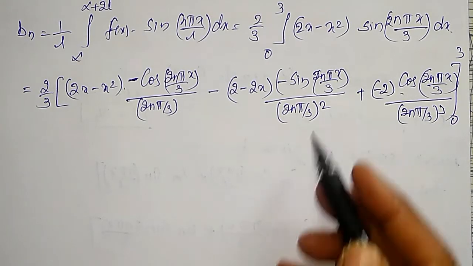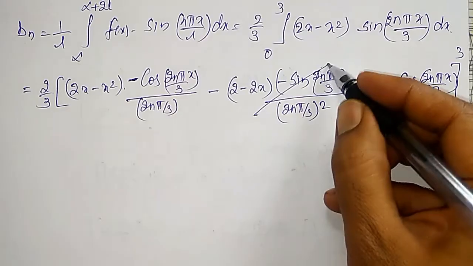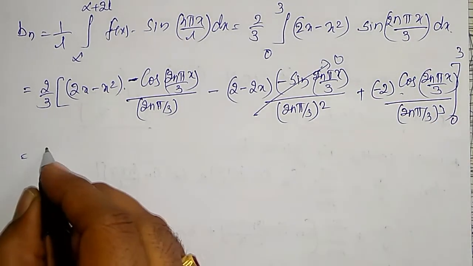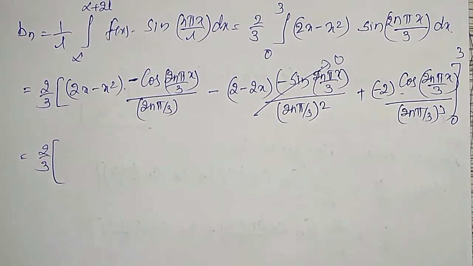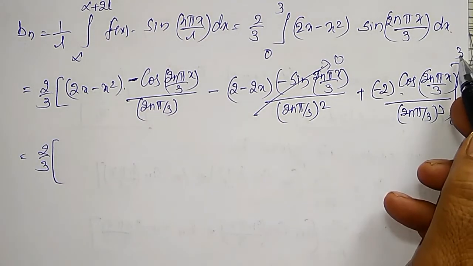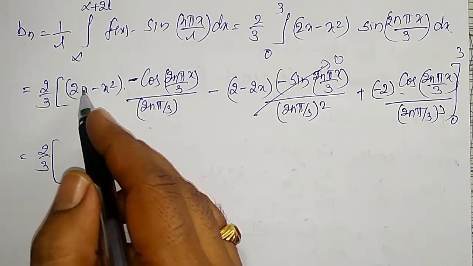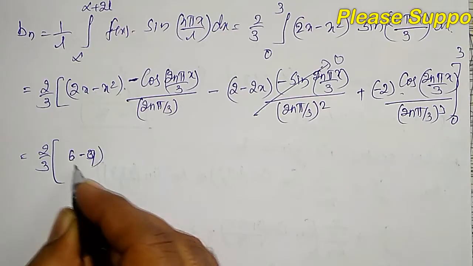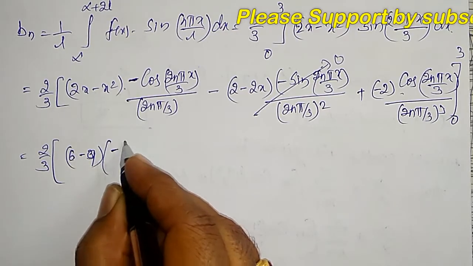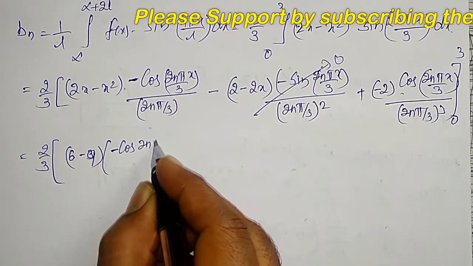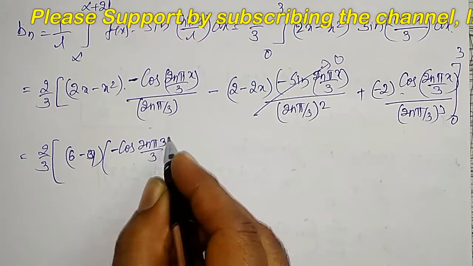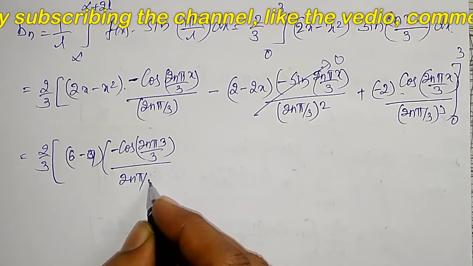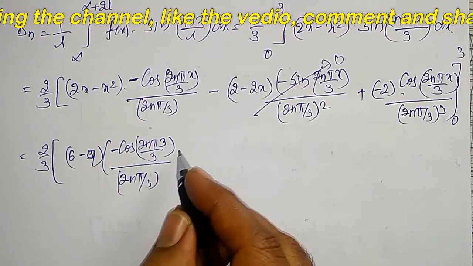For this one again a sine containing term for both upper limit and lower limit, this will become 0. For these two terms I have to substitute the limit, that is 2 by 3, upper limit x equal to 3, 2 into 3 is 6 minus 3 square, that is 9, into minus cos 2n pi 3 divided by 3 whole divided by 2n pi divided by 3. This is my upper limit.